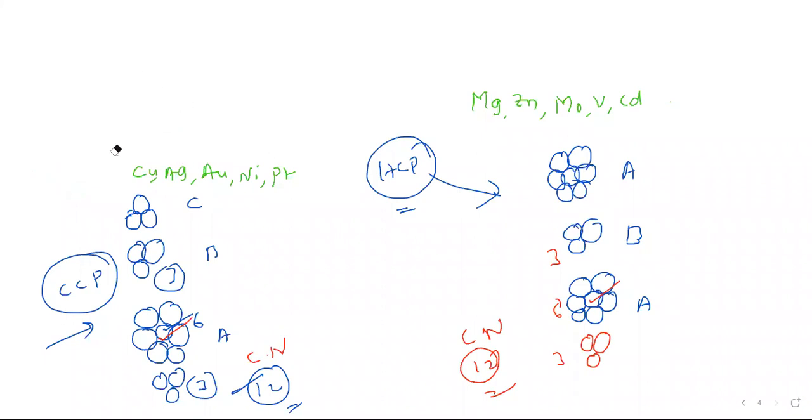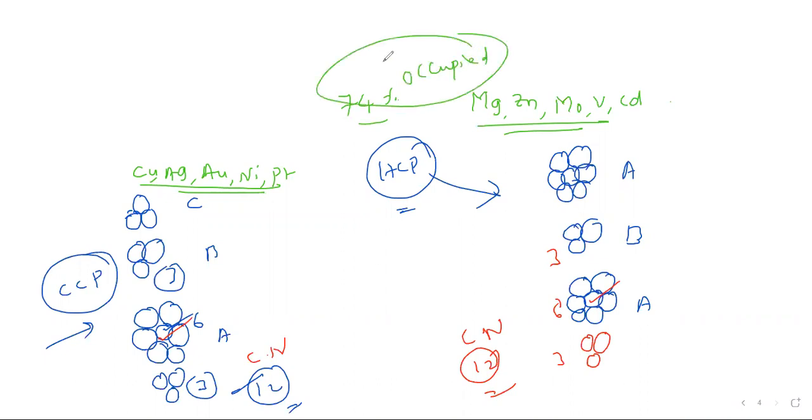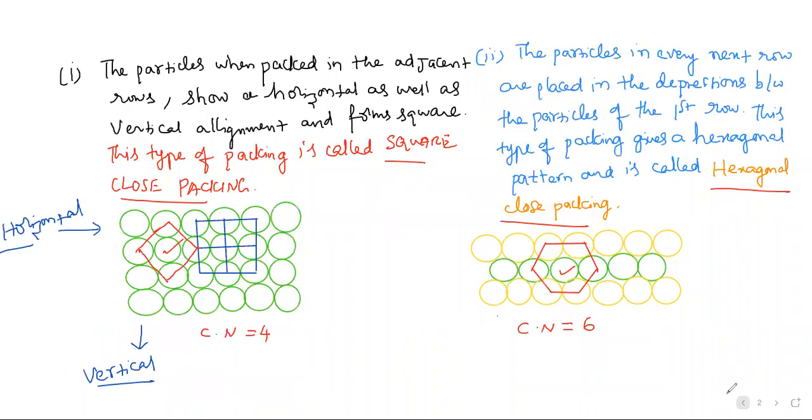They are examples of the cubic kind of patterns. So 74% is occupied, which means the efficiency is more compared to others. 26% is void, and 74% is occupied by these spheres. This is a perfect arrangement of crystal lattices.